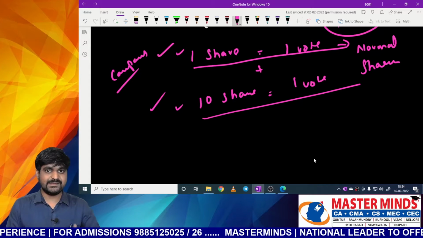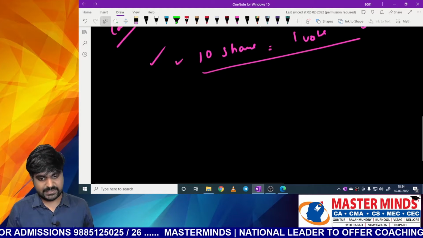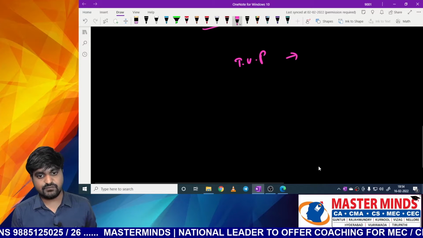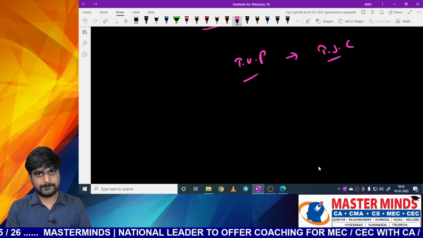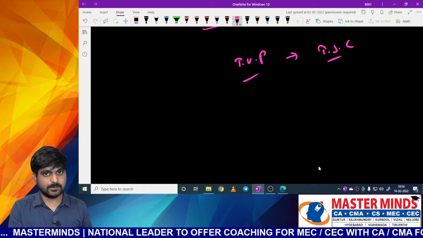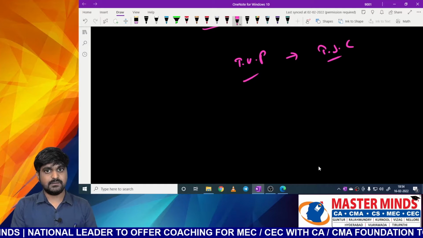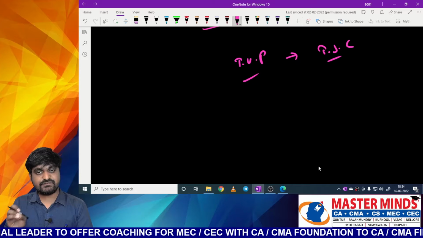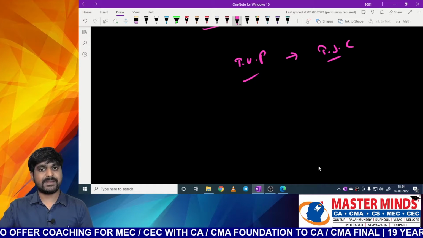When a company is having both types of shares, then we need to take total voting power instead of total share capital. That means if the central government or one or more state governments, or central government along with one or more state governments, hold at least 51% of total voting power, then that company will become a government company.